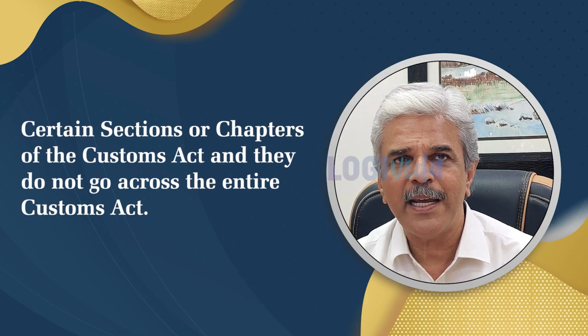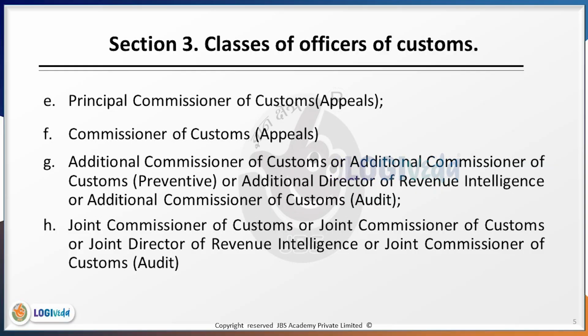Below this comes the Additional Commissioner of Customs, Additional Commissioner of Customs Preventive, Additional Commissioner of Customs Audit, or Additional Director of Revenue Intelligence. Below the additional would be the Joint Commissioner of Customs, Joint Commissioner of Customs Preventive, or Joint Director of Revenue Intelligence, or the Joint Commissioner of Customs Audit.